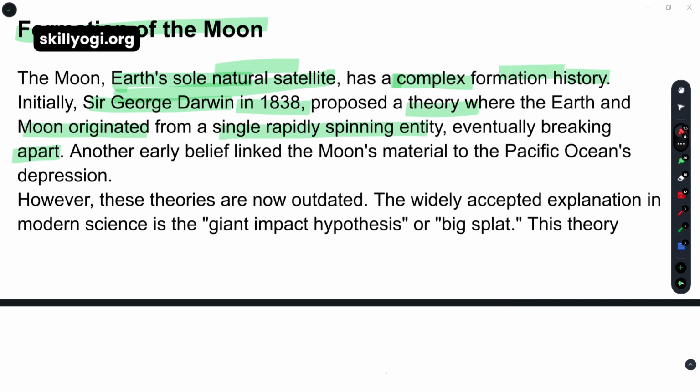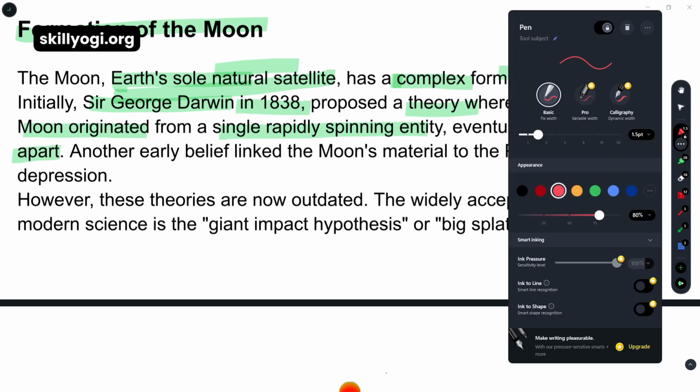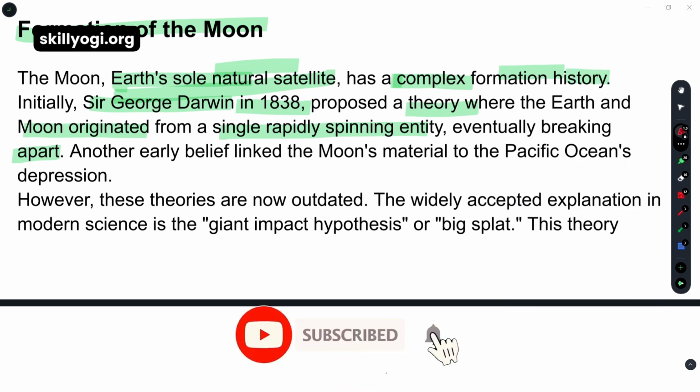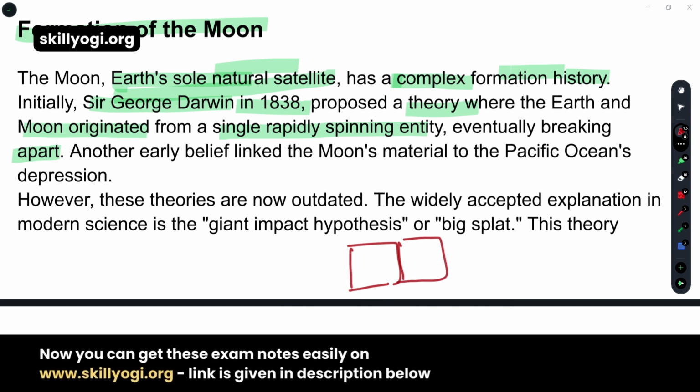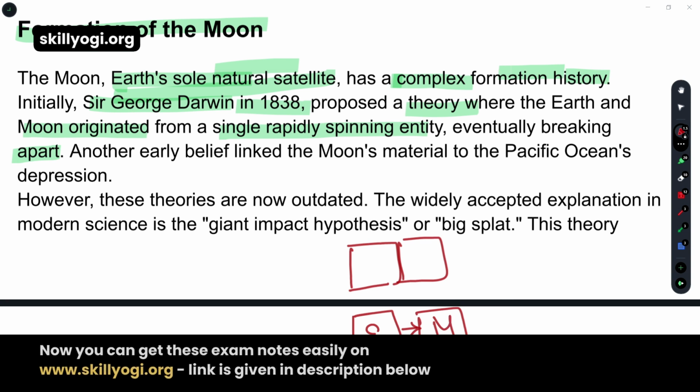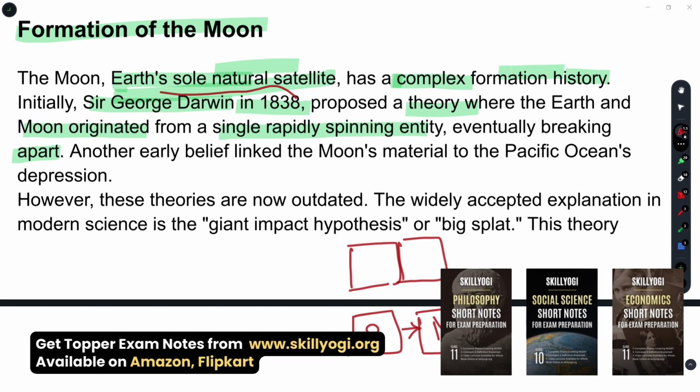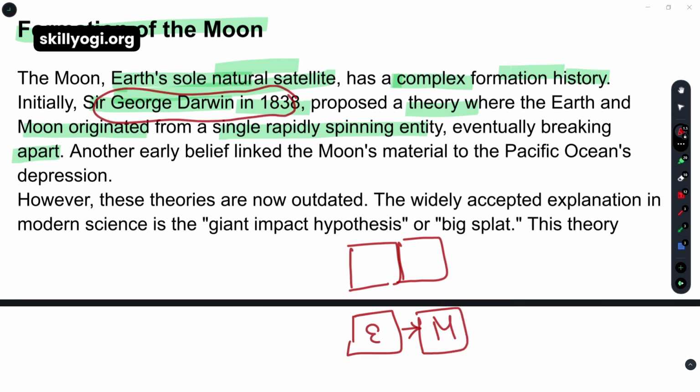So a single rapidly spinning entity is the source of the formation of Earth and moon, eventually breaking apart. If I am drawing the diagram, something is made and they are jointly made together, but a little bit of time later they come apart from each other. That's how the Earth and the moon formation happened. Who propounded this theory? Sir George Darwin in the year 1838.